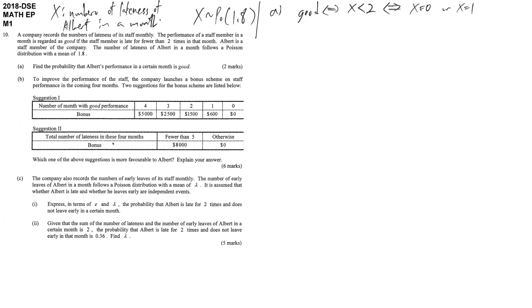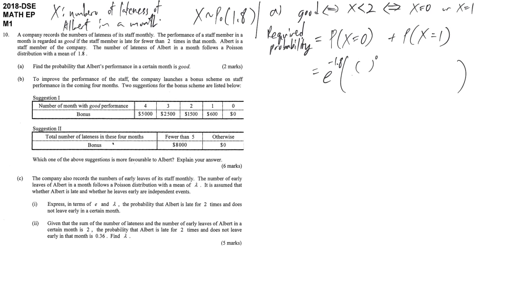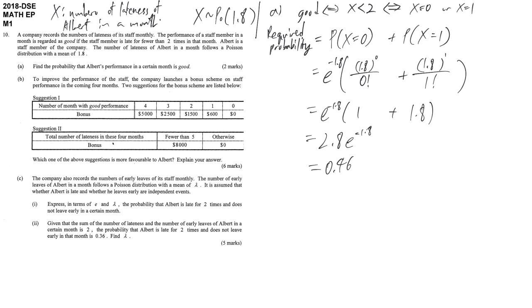So the required probability is equal to the number of lateness equal to 0 or the number of lateness equal to 1. By using the Poisson distribution, e to the power of -1.8. The first case is something to the power 0 divided by 0 factorial. And the second case is something to the power 1 over 1 factorial, which is 1.8. We get 0.462836887.